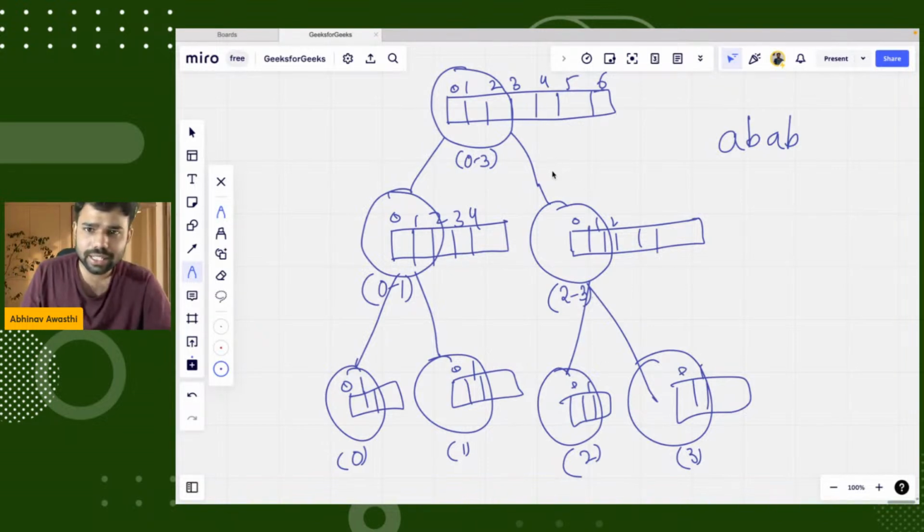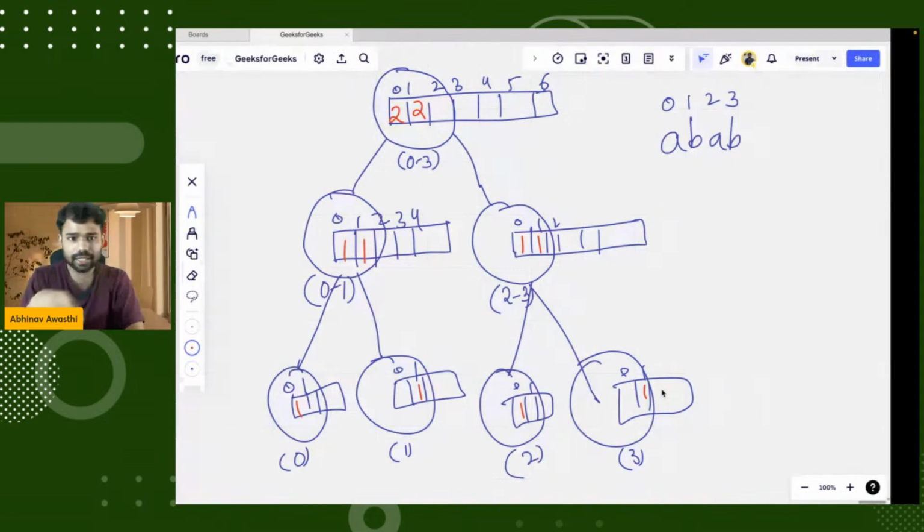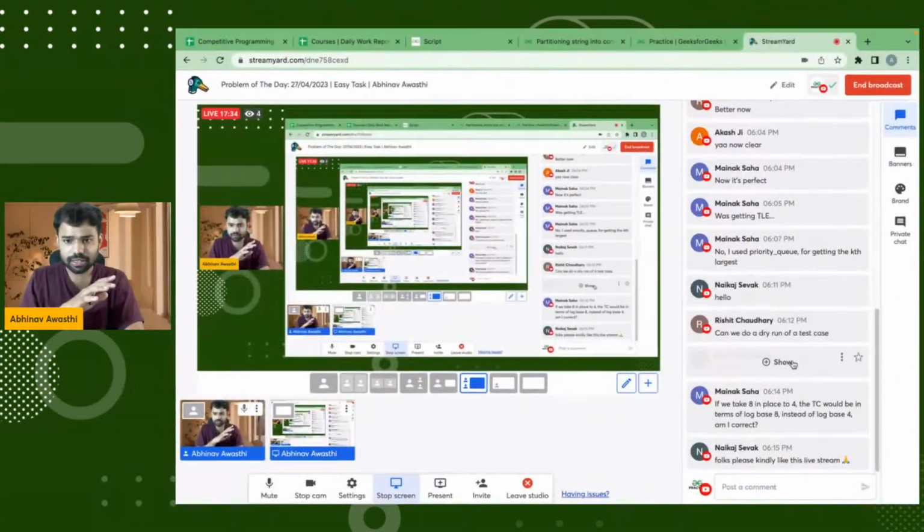From index 0 to index 3, how many A's do we have? We have 2 A's. How many B's? We have 2 B's. From 0 to 1, we have 1 A, 1 B. From 2 to 3, we have 1 A, 1 B. From 0 to 0, we have 1 A. From 1 to 1, we have 1 B. So this is how your whole structure will be. Is it clear how it will be done?